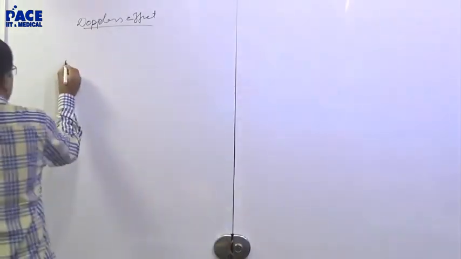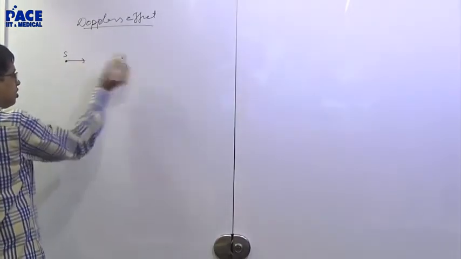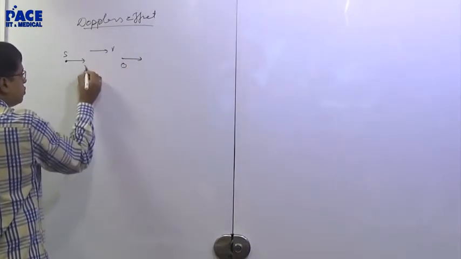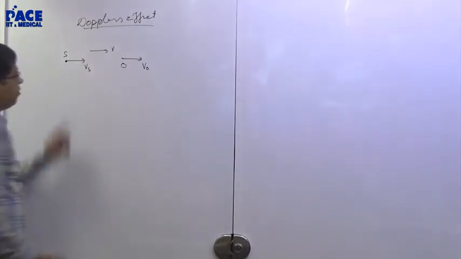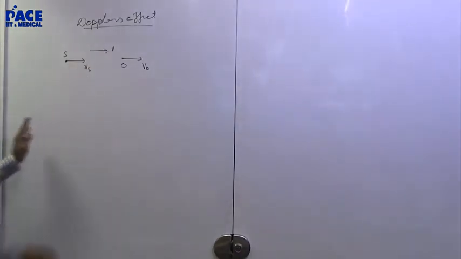Right? First of all, if this is the source, this is the observer. Source is moving towards the observer. Observer is moving away from the source. That means I have taken everything in the direction of sound. Take that as a reference line.